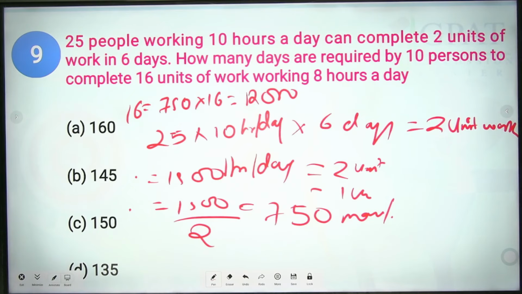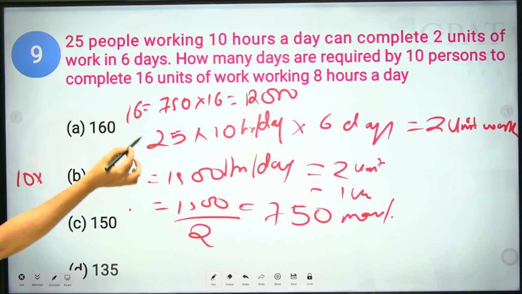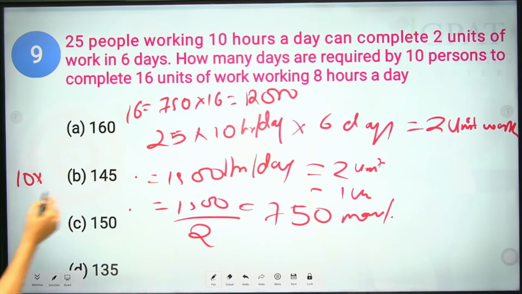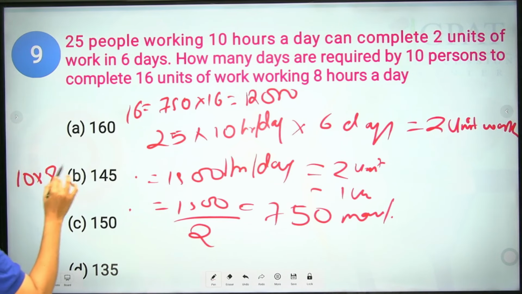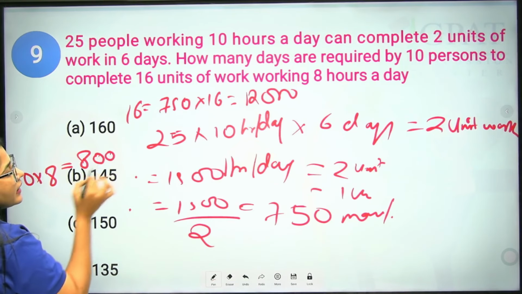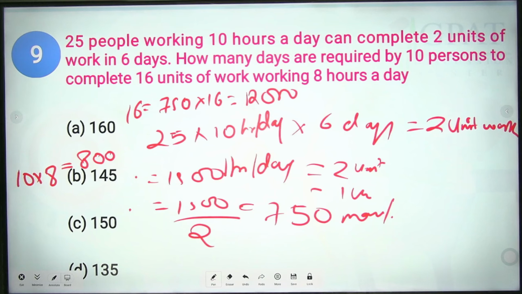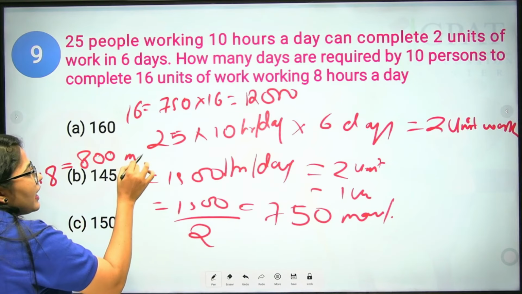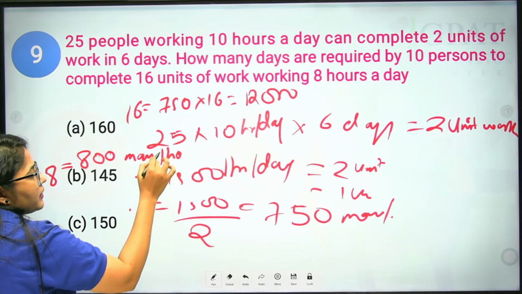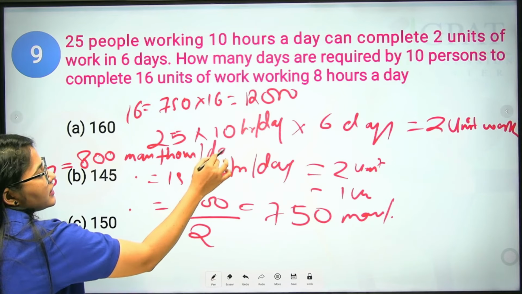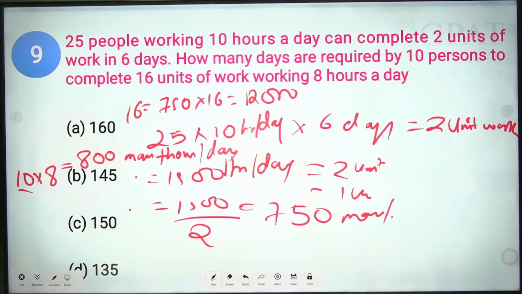How do we calculate work done per day by 10 people? 10 persons into 8 hours is equal to 80 man hours per day. Clear? This is required for 10 people.